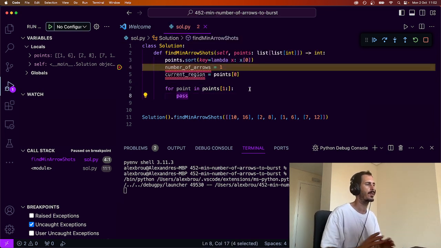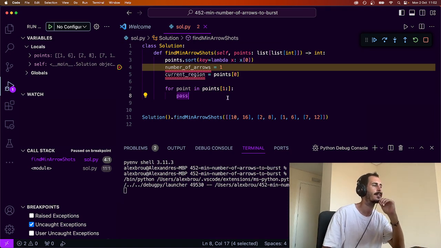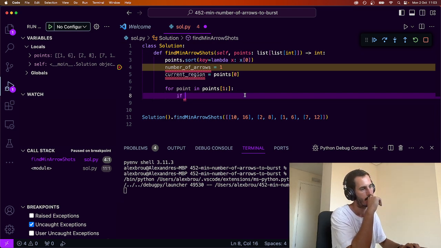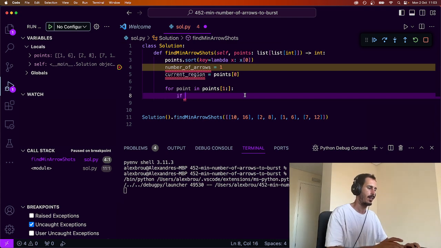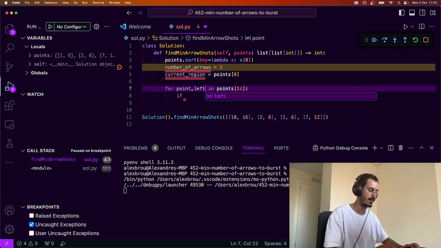So now for current region point 0, and then we say if there's an intersection between both of them, we can use the same arrow and the current region will be the intersection. So how can we do this easily? We can use point left and point right.